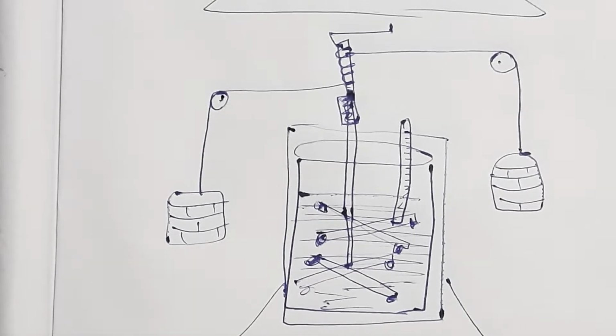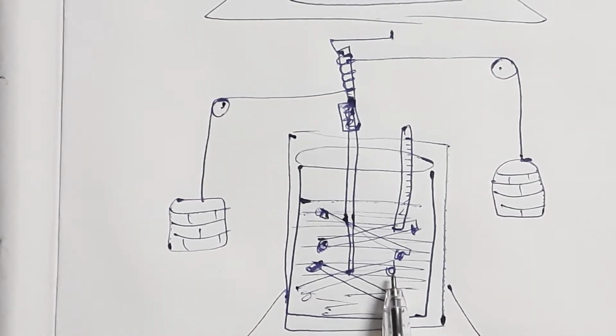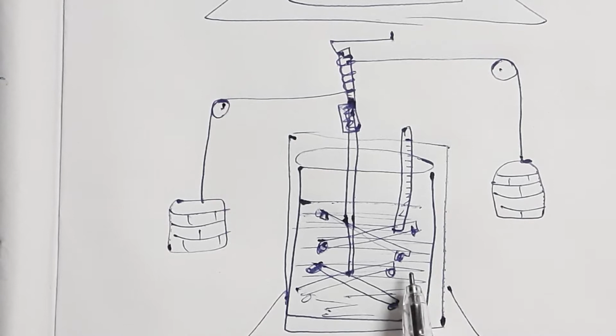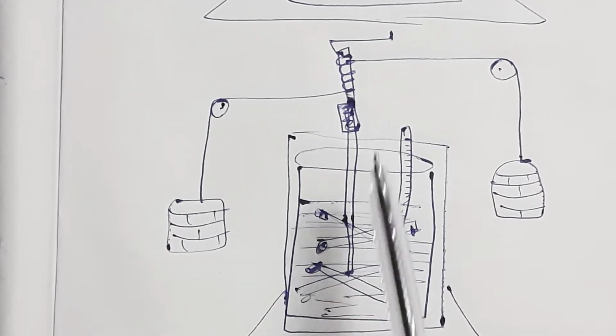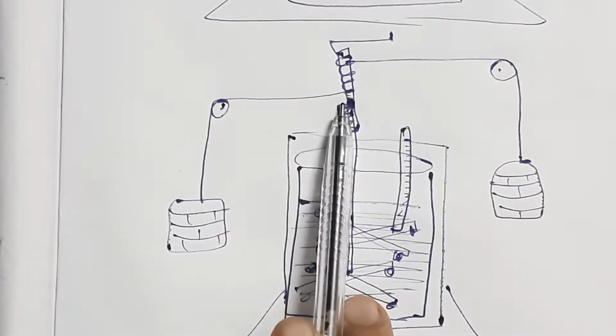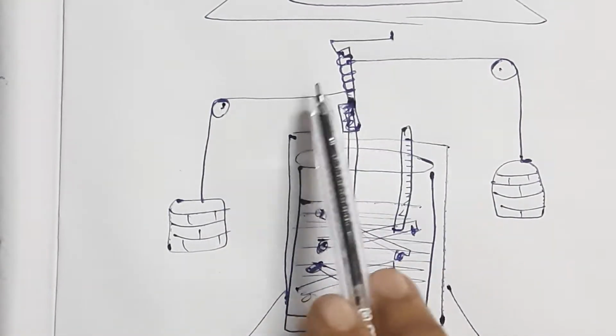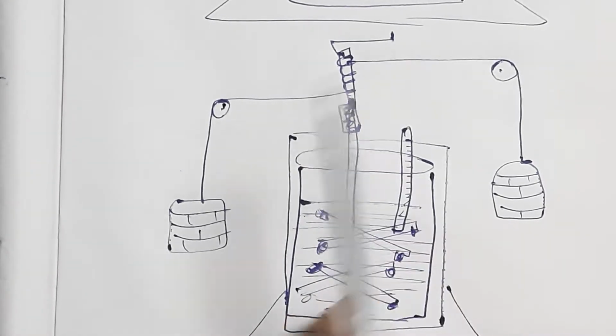Clear? So this is the experimental setup. There is a calorimeter made of copper, a thermometer inserted to measure the temperature, and a paddle wheel. Two masses will be attached by means of a rope through a pulley, which is connected to a spring. There is a handle at the end of this spring.